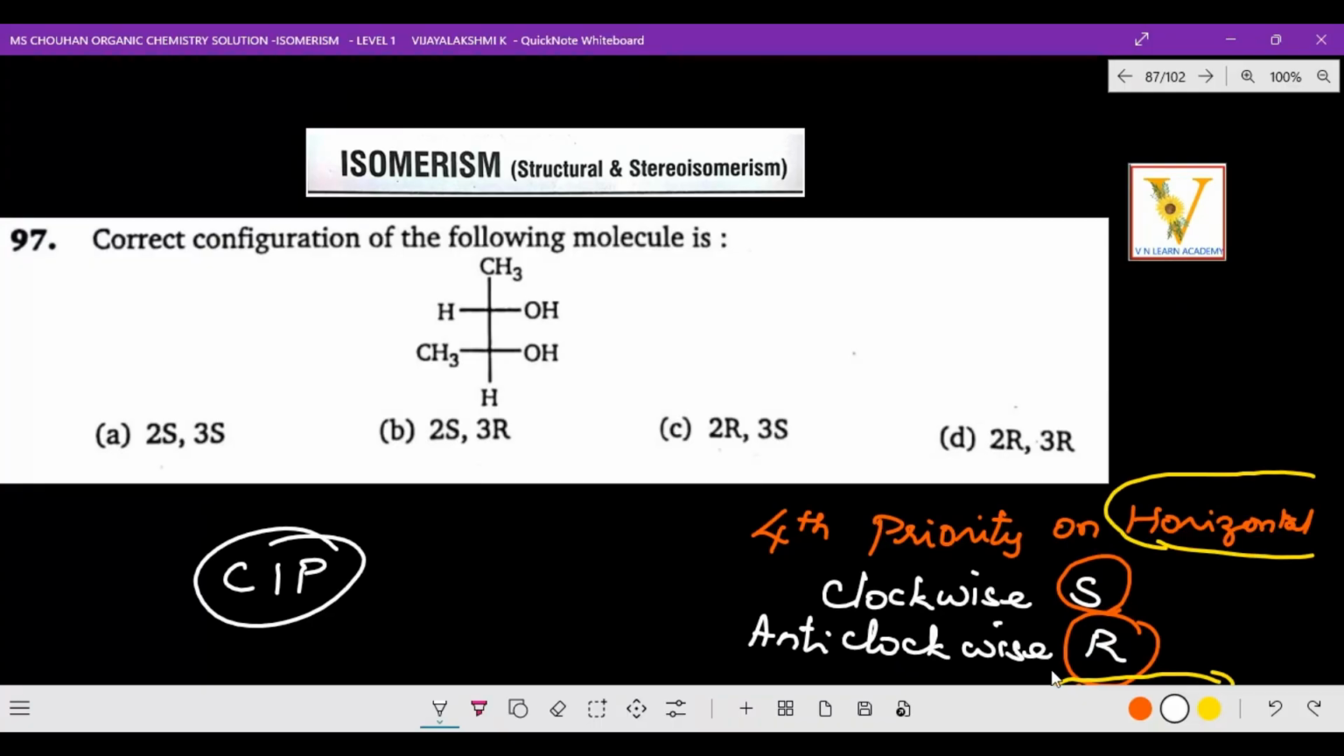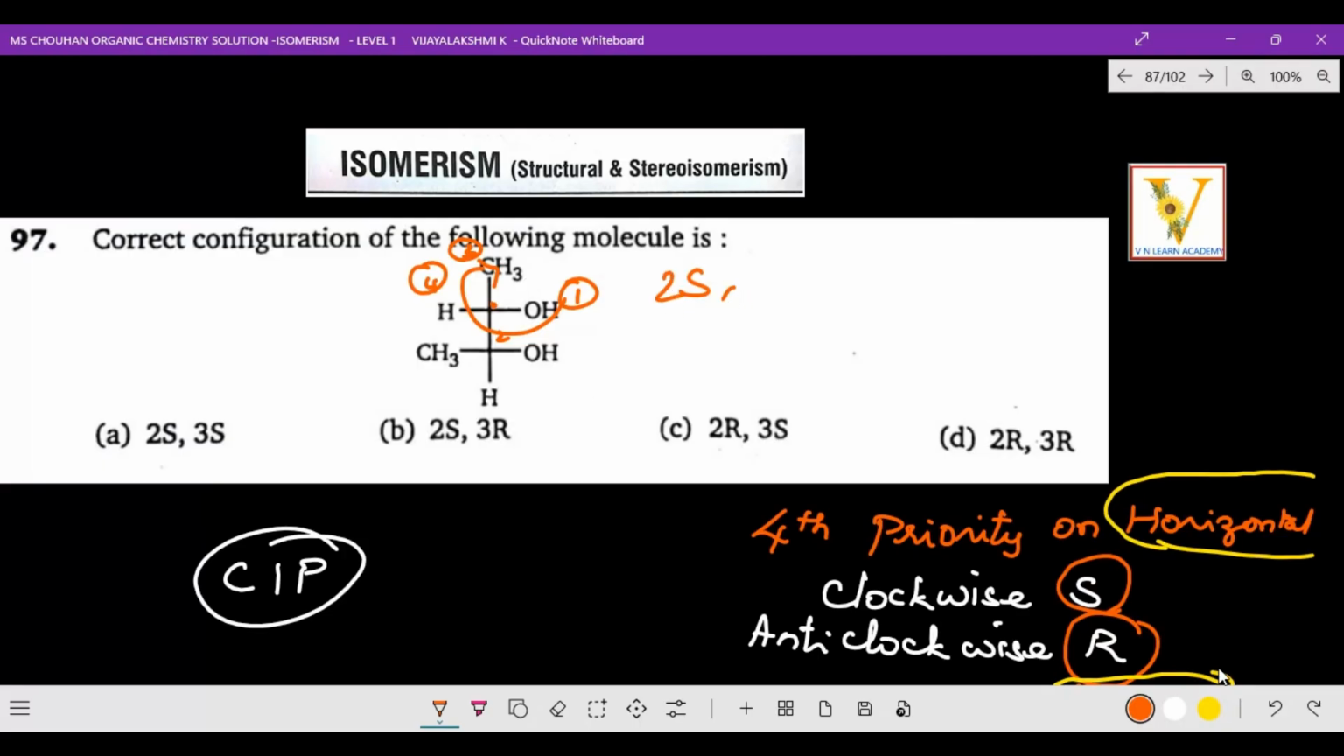Now here, the OH group has the highest priority, 1, and this is 2, and this is 3, and this is 4. So 1, 2, 3, 4. It is actually clockwise. So clockwise means S. Which carbon is this? It is the second carbon. 1, 2, 3, and 4. So the second carbon will be 2S.